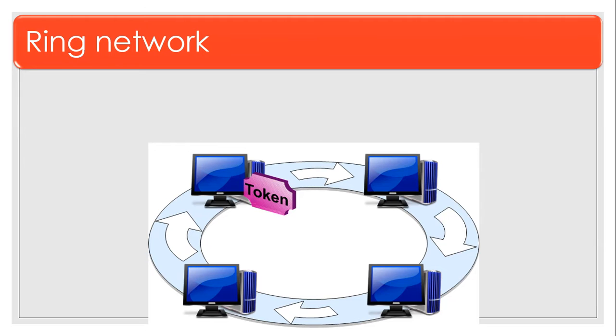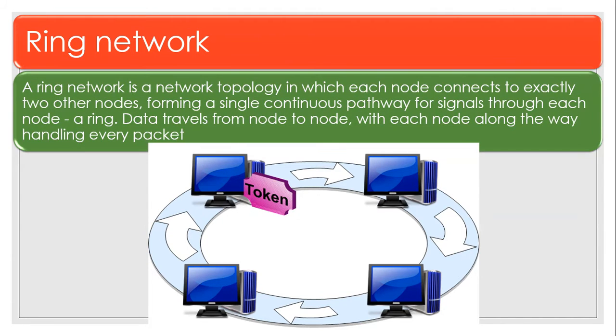Ring network. A ring network is a network topology in which each node connects to exactly two other nodes, forming a single continuous pathway for signals through each node, a ring. Data travel from node to node with each node along the way handling every packet.